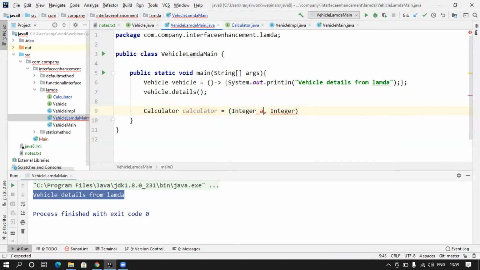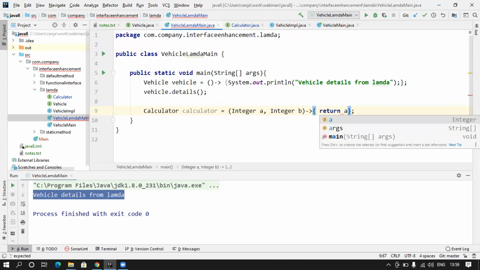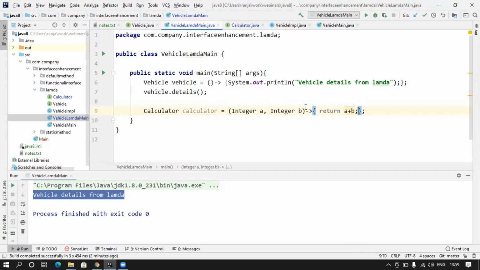I have to say integer a comma integer b, and then like this. Then I can say return a plus b. I can do this.